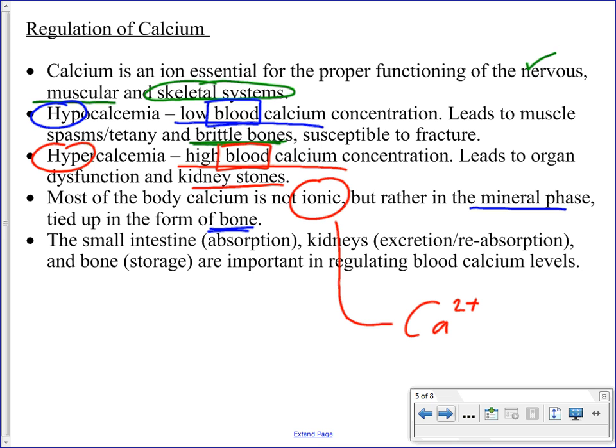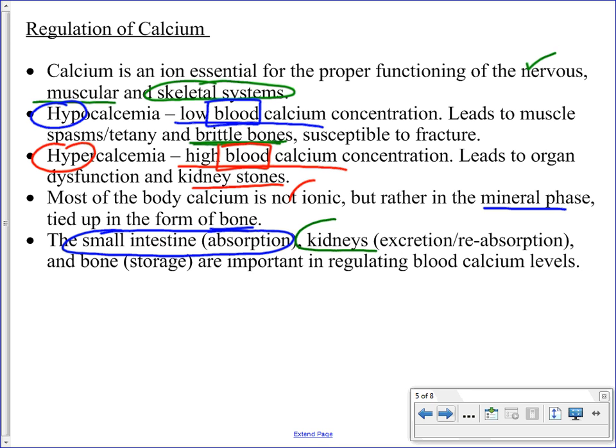So how do you regulate the amount of calcium in your body? Well, really three different regions of your body, three different processes involved in the regulation of calcium. It can involve the small intestine, which is where you absorb calcium that you take in through your diet. It involves the kidneys, where you can get rid of any excess calcium or hold on to what you already have.